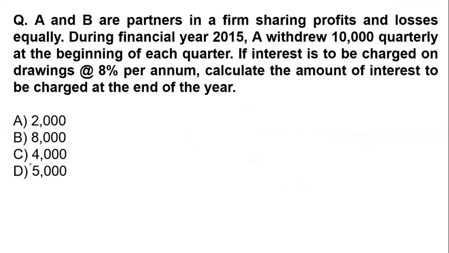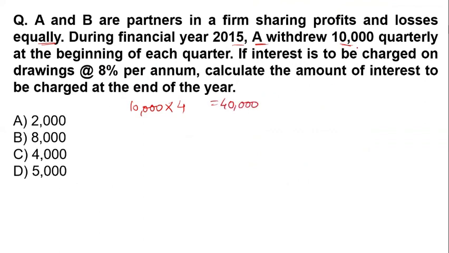Now the next question on your screen: A and B are partners in a firm sharing profit and loss equally. During the financial year 2015, A drew 10,000 quarterly, at the beginning of each quarter. If interest is to be charged on drawings at 8% per annum, calculate the amount of interest to be charged. Quarterly means 4 times, so 10,000 multiplied by 4 is 40,000.